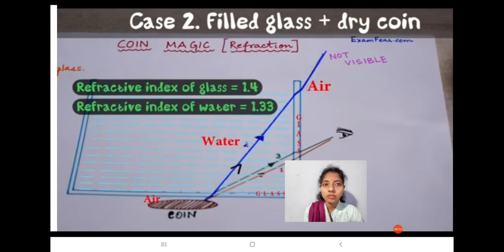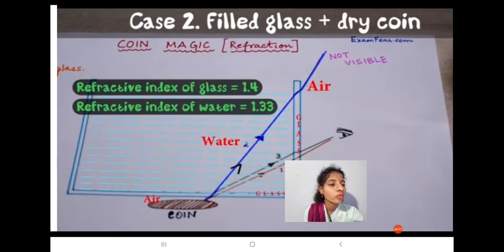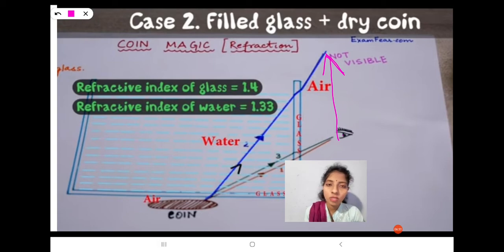Here the refractive index of glass is 1.4 and the refractive index of water is 1.33. When we change the position from here to here, the coin is visible to us. When the position of the observer is changed, then we can see the coin.